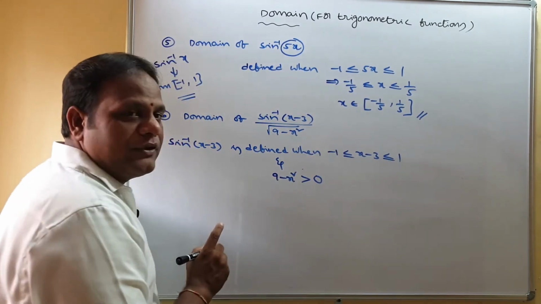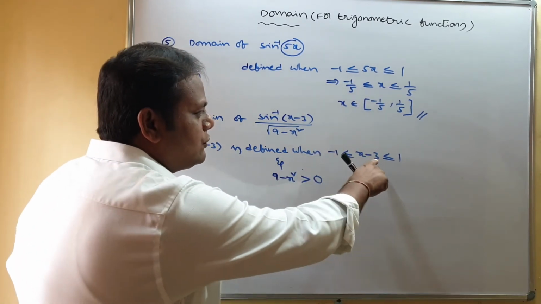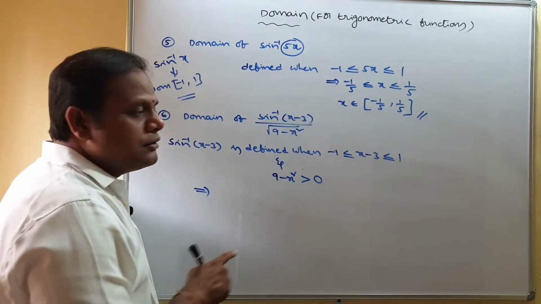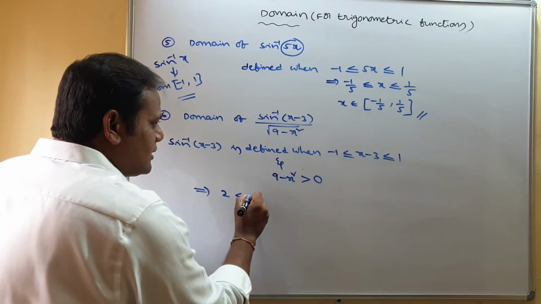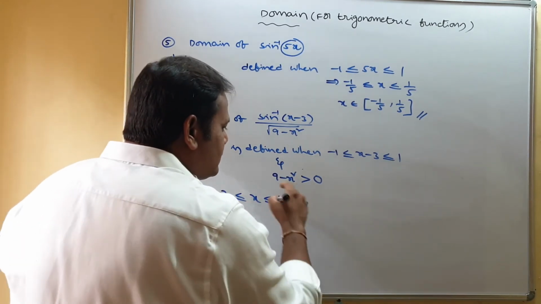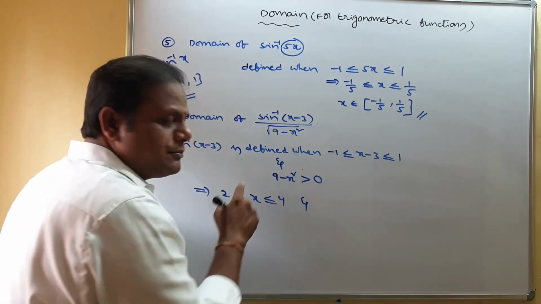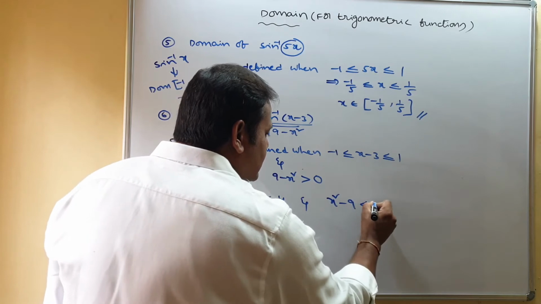Now do the simplification. Coming to this, minus 1 less than or equal to x minus 3 less than or equal to 1. Add 3 to this inequality. What we get is 2 less than or equal to x less than or equal to 4. And simplify the other one: multiply with a minus sign, then it becomes x square minus 9 less than 0.